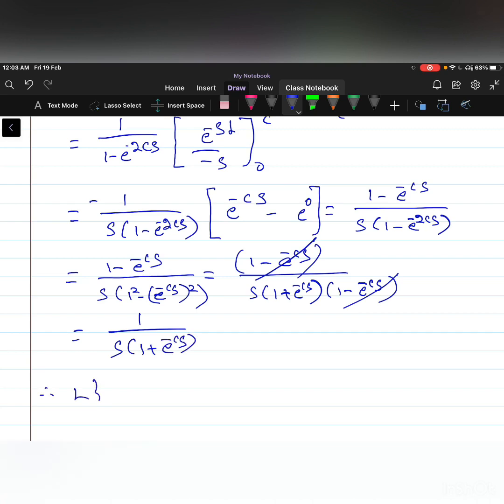Therefore Laplace of psi of t comma c is equal to 1 by s into 1 plus e power minus cs.